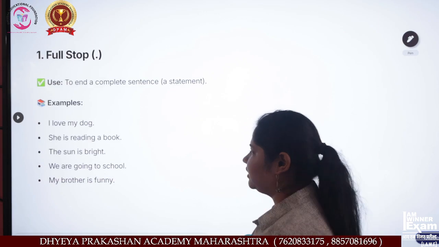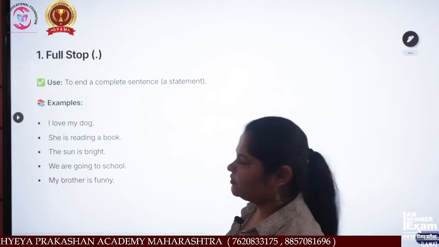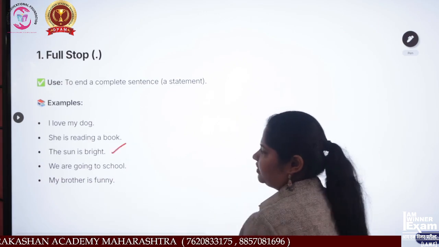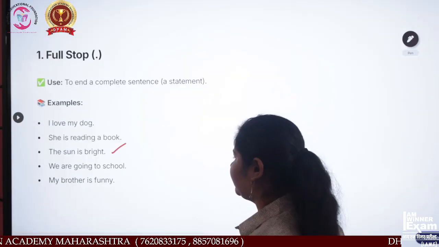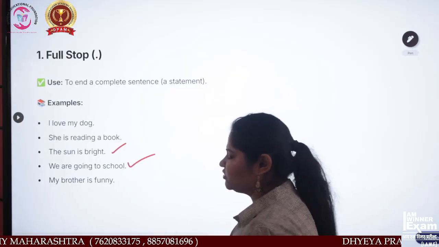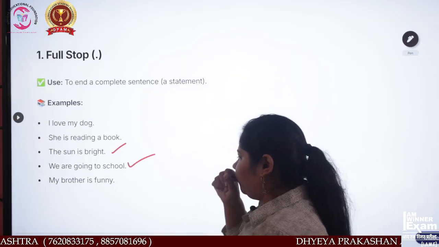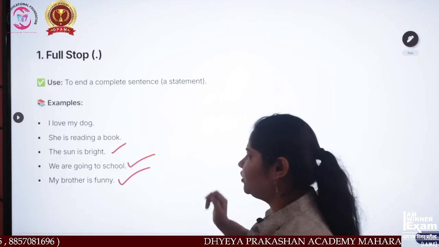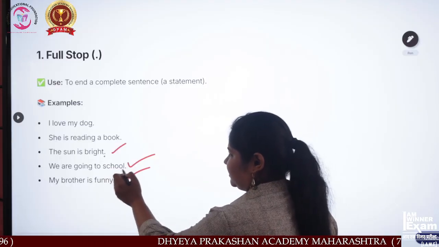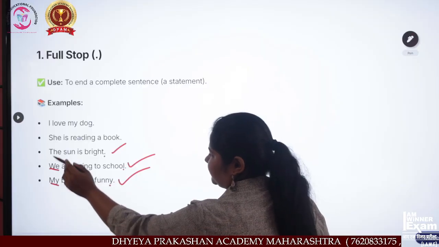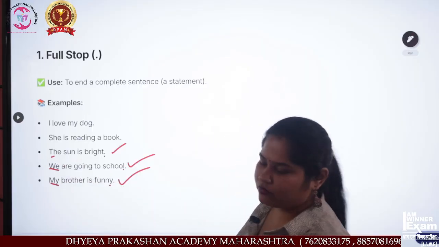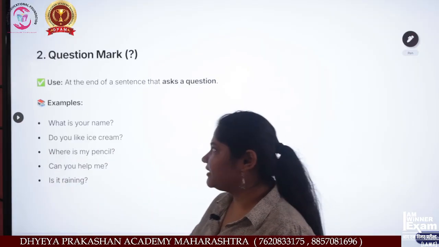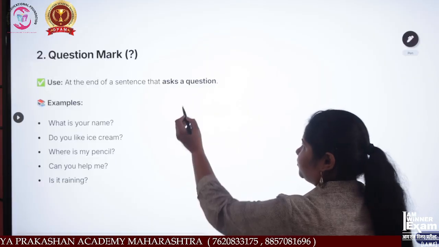Okay, now another is: The sun is bright. This is also a right sentence. We are going to school. This is also right. My brother is funny. This is also a proper sentence. Full stop is at the last, and in this case the capital letter is first and all others are small. Okay, and a meaningful sentence.